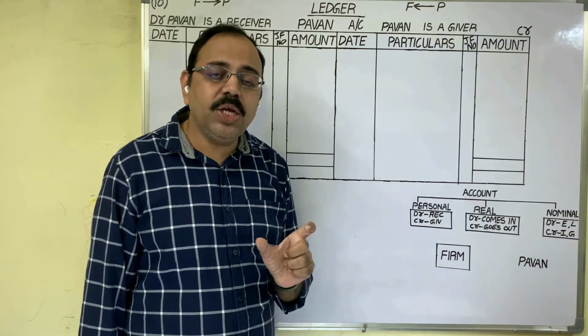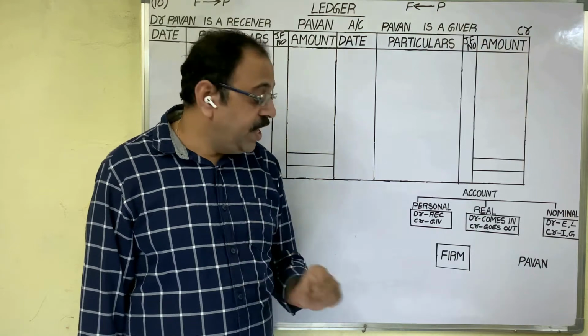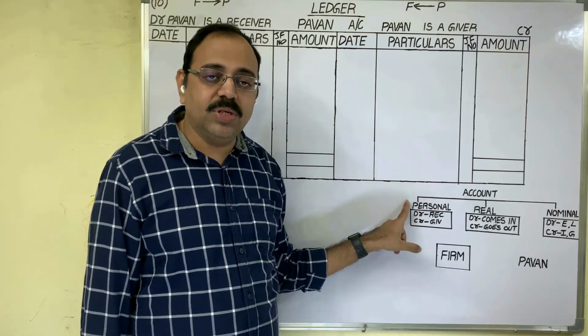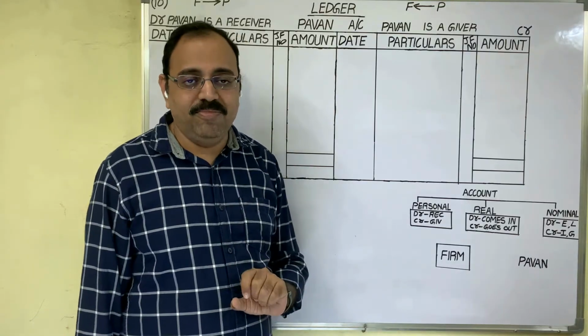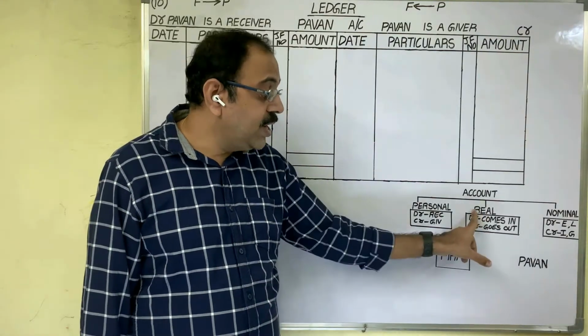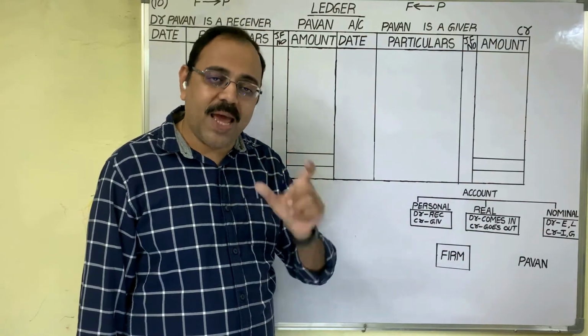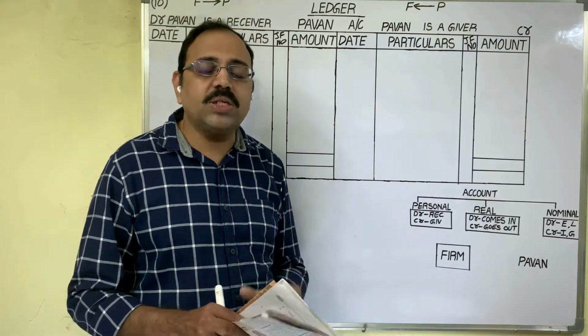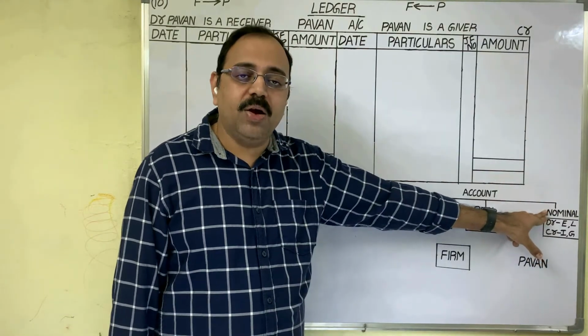If any account is opened with a person's name or a firm's name, it is known as a personal account. If any account is opened with an asset name, that account is known as a real account. If any account is opened with an expenditure name, loss name or income name, it comes under nominal account.